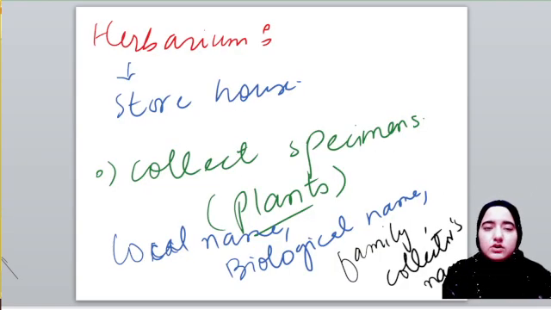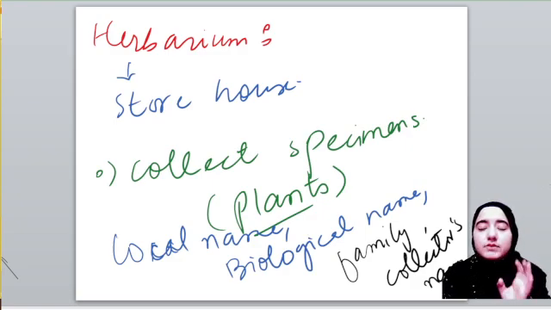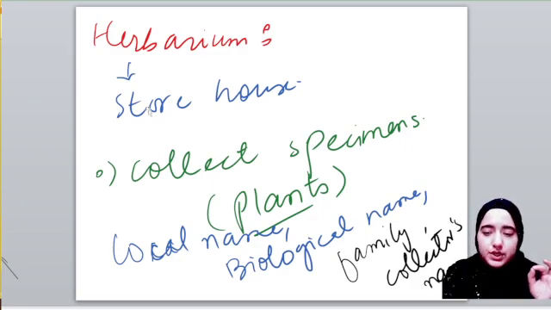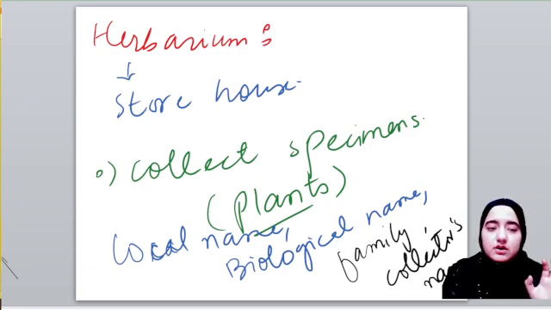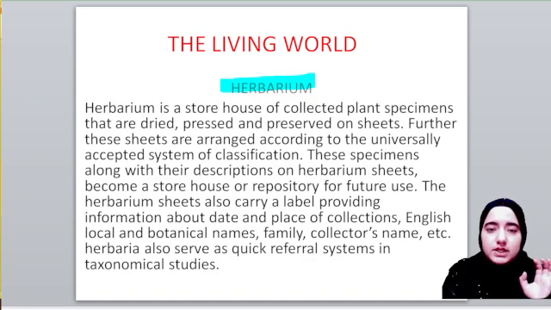Okay. And talking about herbaria, it's the only taxonomical aid which helps us with a quick referral system. For example, if we have to refer to something, we say go and refer to this. It's the quick referral system in our taxonomical aids. If you get a question in NEET or any other competitive examination or in your board examination like this: which serves as the quick referral system in taxonomical studies? Your answer should be herbarium.